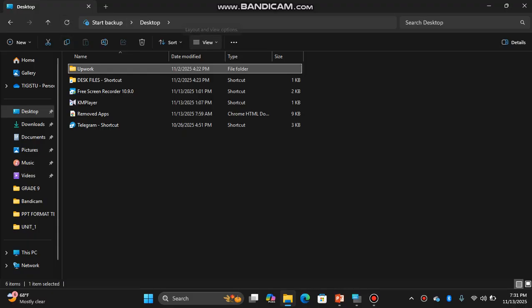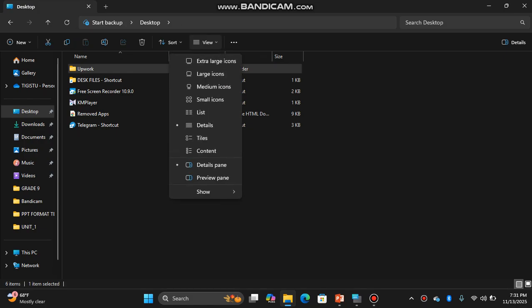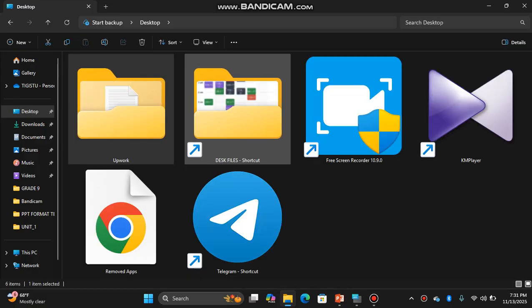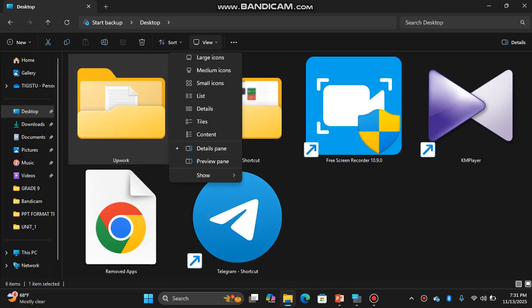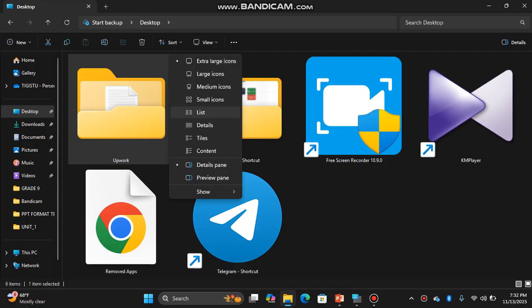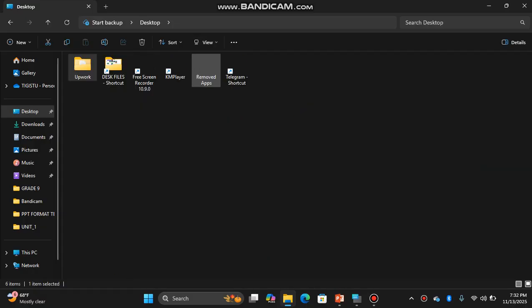Just here is View. We can change the view. For instance, we can make it extra large icons, or medium icons.